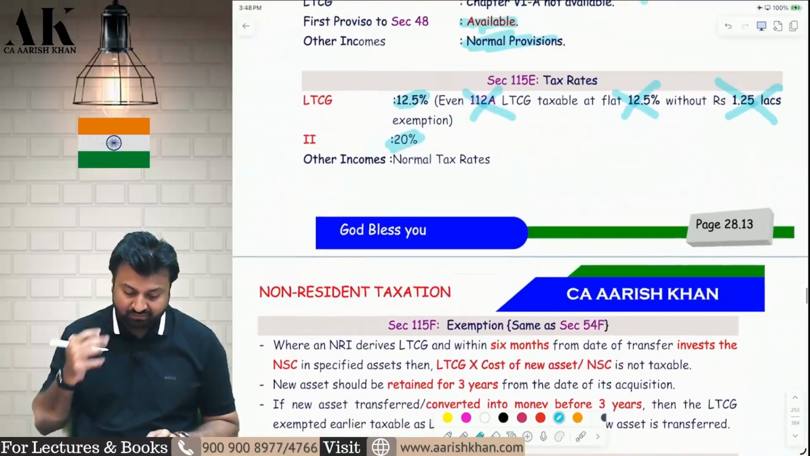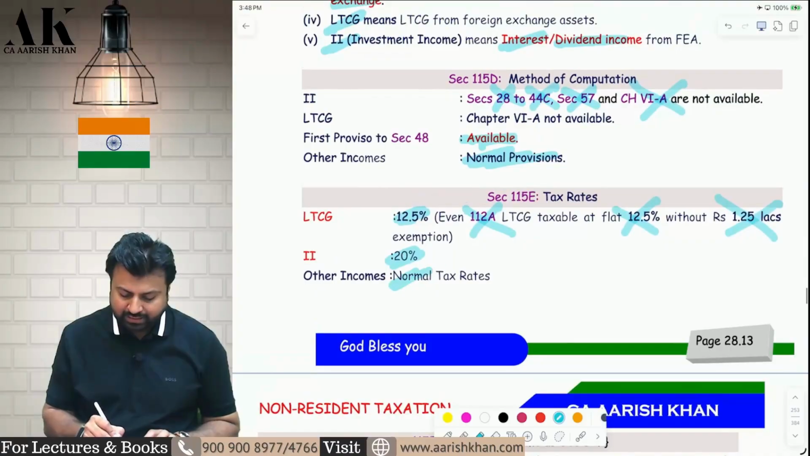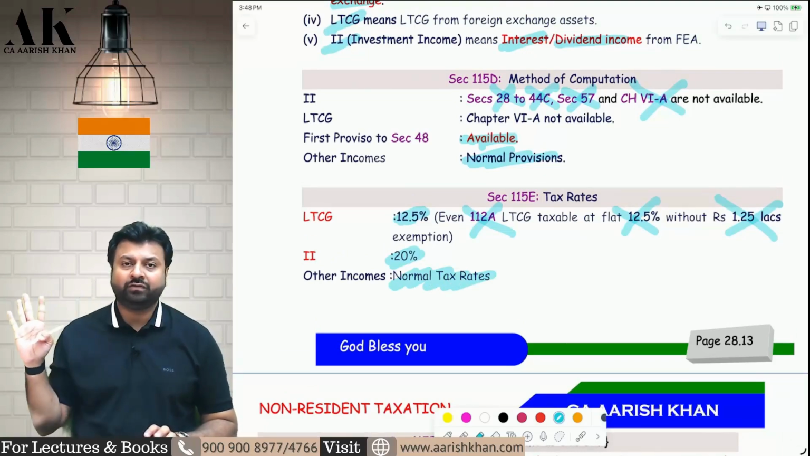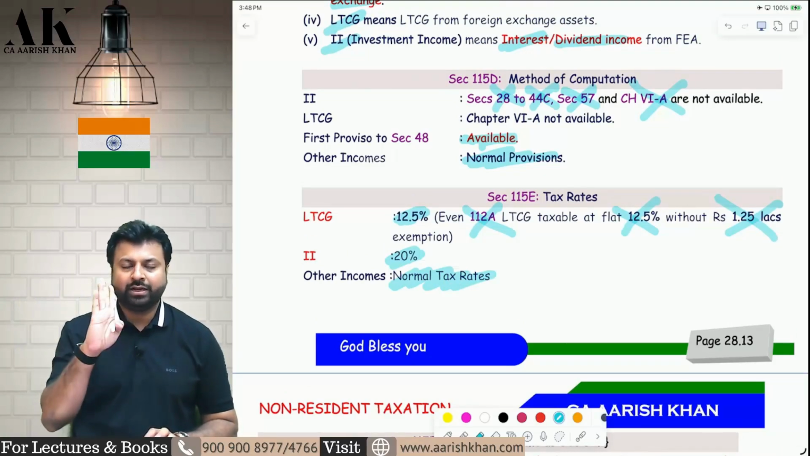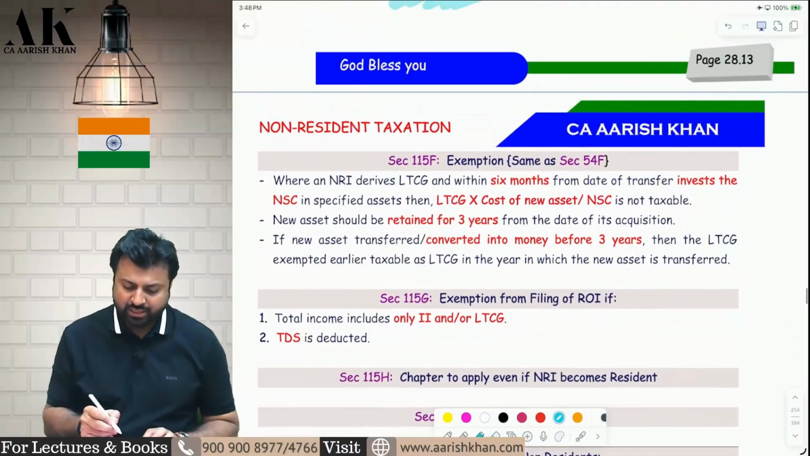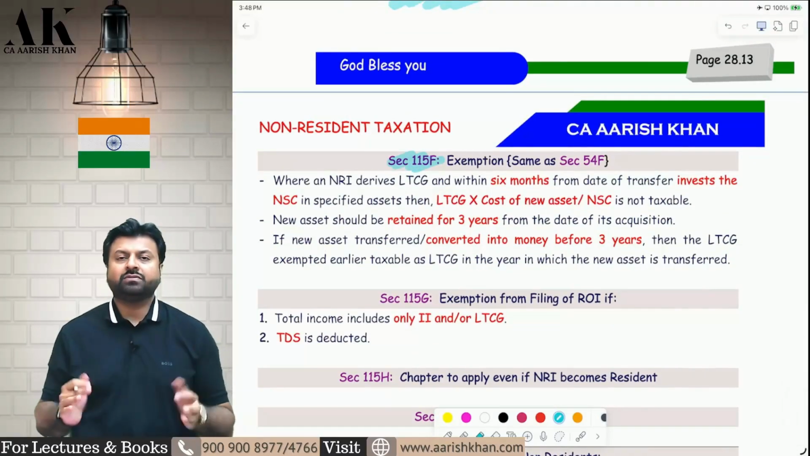Now, what about other incomes? Other incomes will be taxed at normal rate. So, interest and dividend 20%, LTCG 12.5% without the 1.25 lakh exemption, other incomes at normal rates. Now, one of the biggest advantages of coming into this section is section 115F. What is 115F?